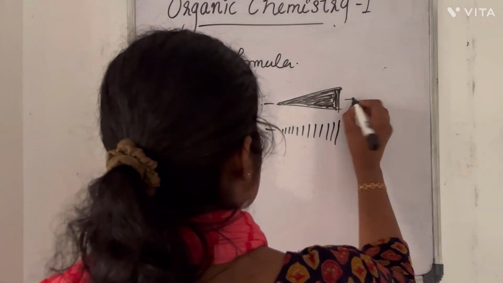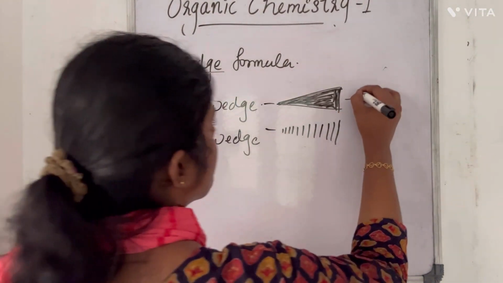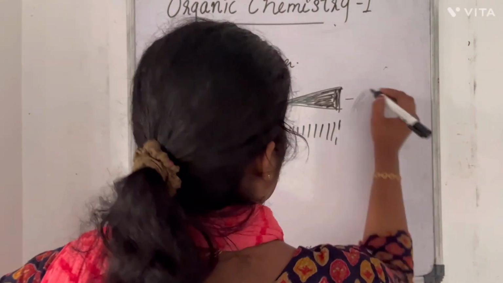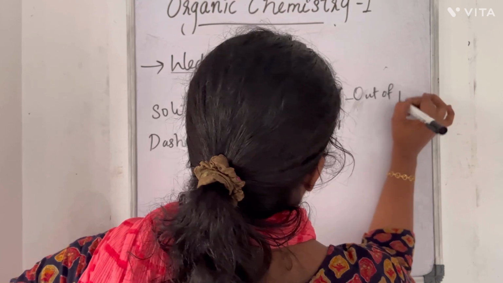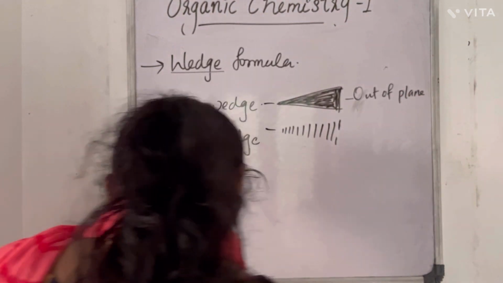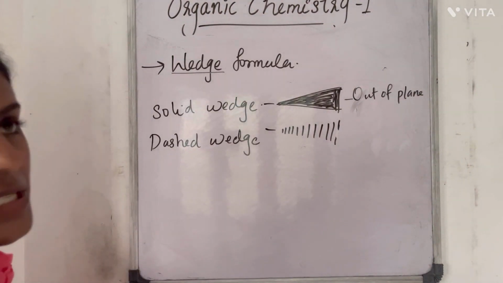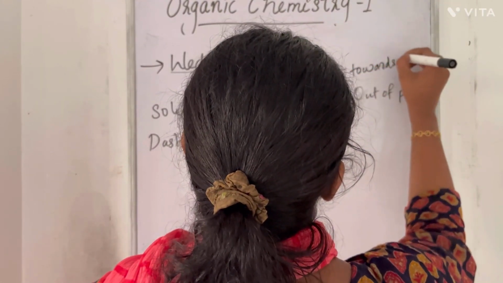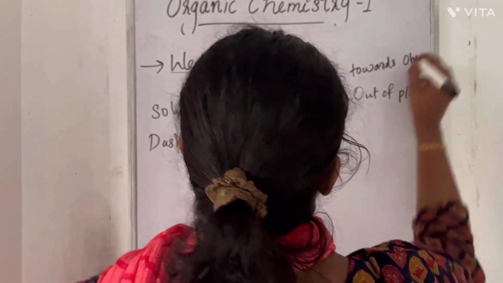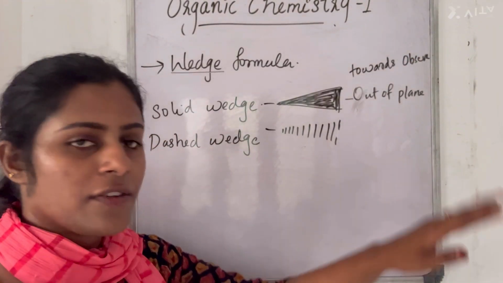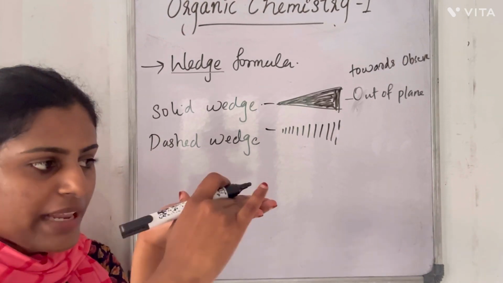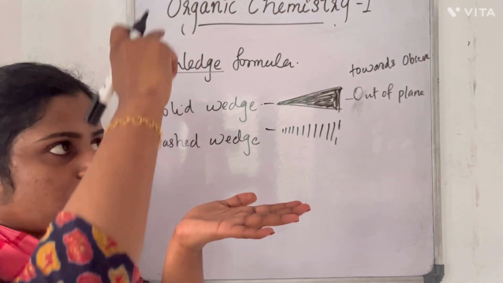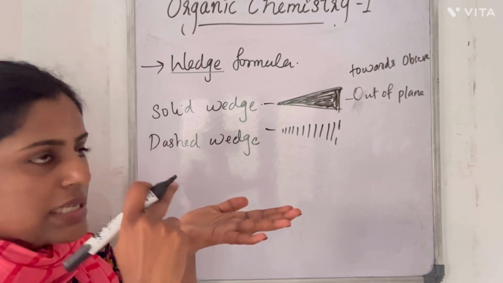This solid wedge represents the bond projecting out of the plane, or towards the observer. If this is the plane, and we have a solid wedge to here, it indicates the bond is out of the plane.